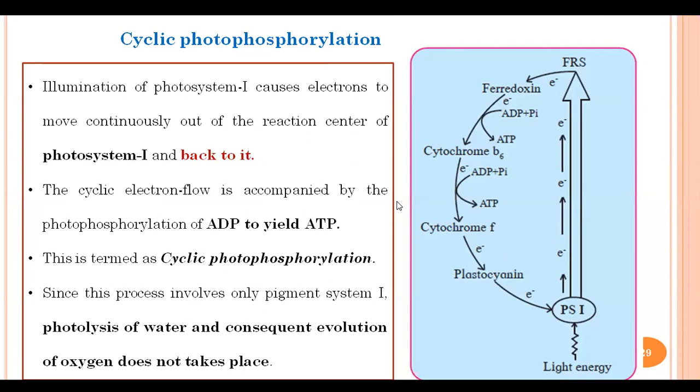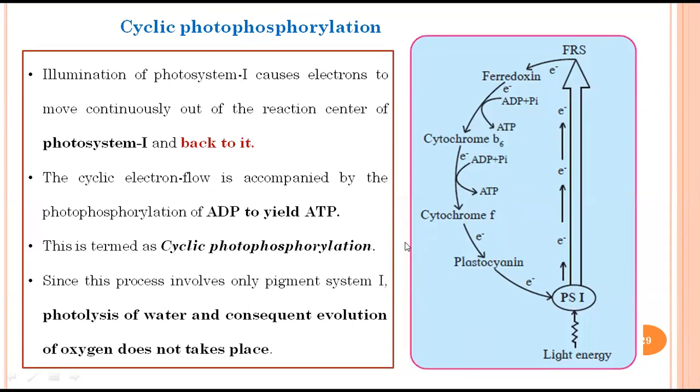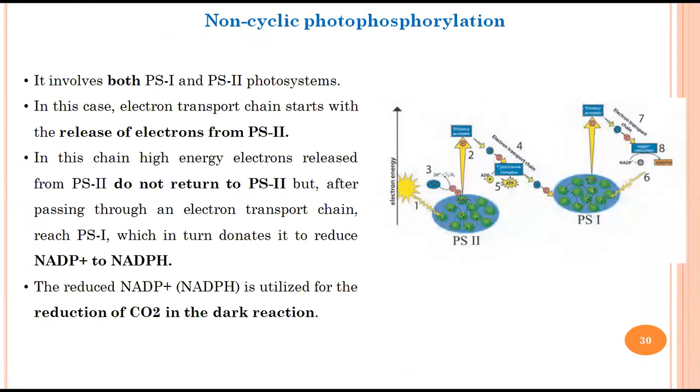Then with this we have completed cyclic photophosphorylation, and now we are moving towards the next part, that is non-cyclic photophosphorylation. In non-cyclic photophosphorylation, surprisingly, your book has given such a nice diagram that nothing is visible. I have tried to understand, but okay. For now I have just added it, but there is another picture which I have added in the next slide, where we will understand very well what non-cyclic is.